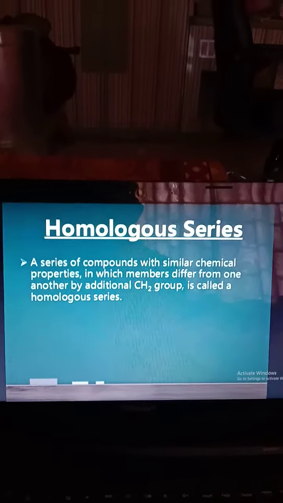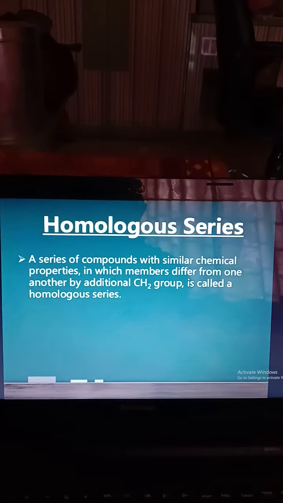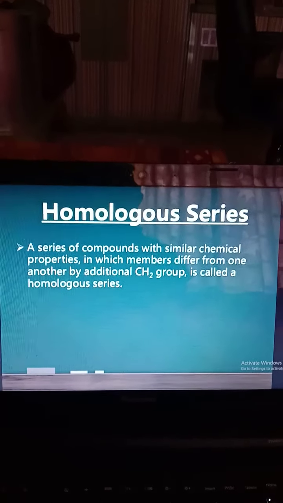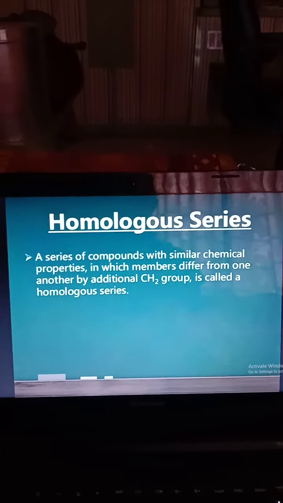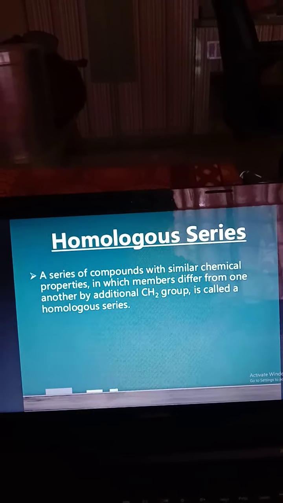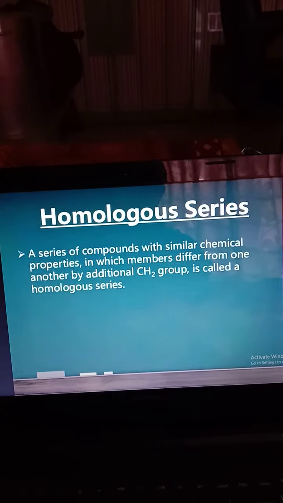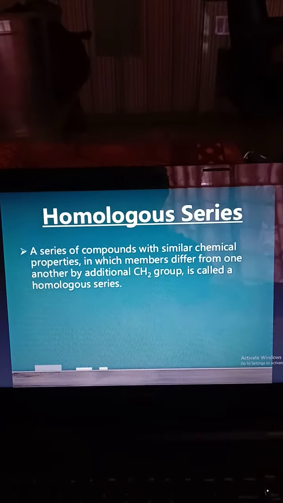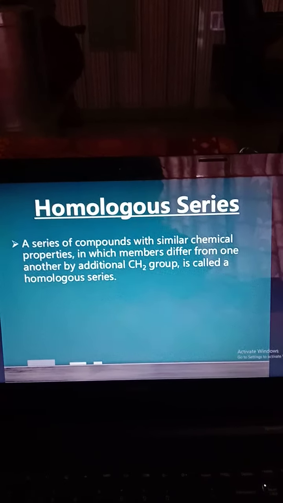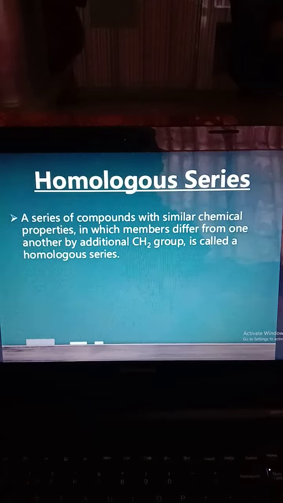Homologous series. Homo means same. Every compound or structure belongs to the same group. For example, CH2 is a common group. In the example of polymers, the same monomer is present in bulk amount. Homologous series is the series found in the same functional group or same compounds.